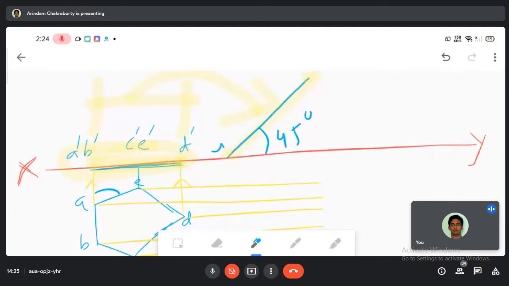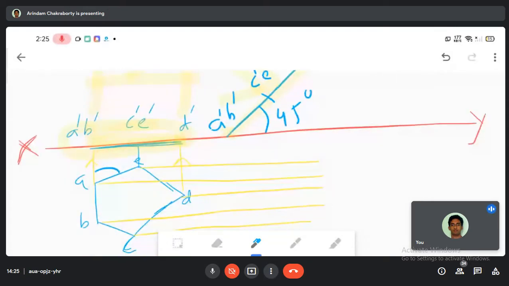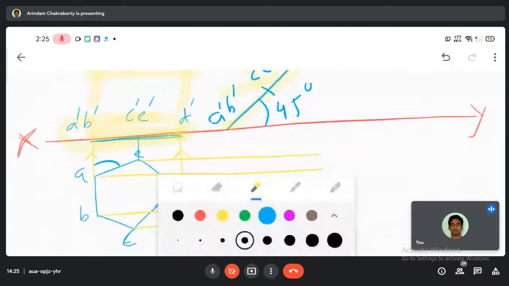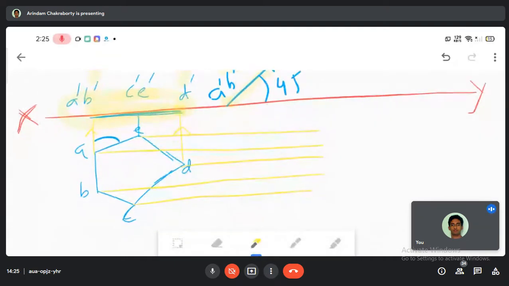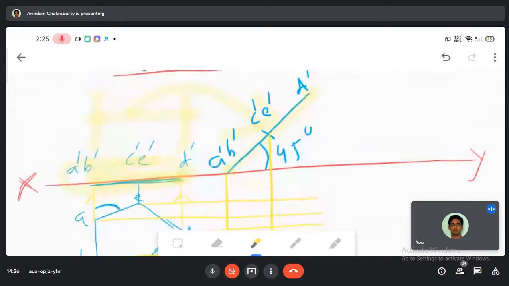So here it will be A dash, B dash, C dash, E dash and D dash. What happens is that after that let us draw some projection lines. What would be the projection lines? This one, from here to here, from here to here.